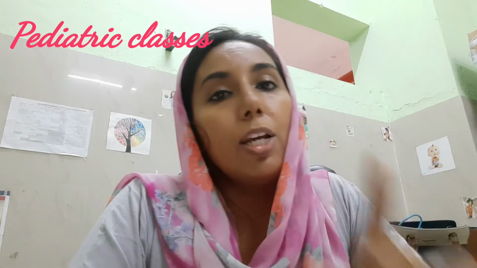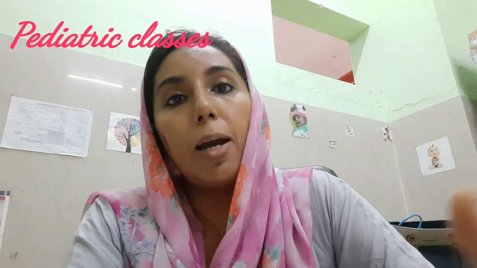Coming to the 7th question, that is about the proper positioning during breastfeeding. Here please note, this is a 2-mark question. You have to write about the position of the mother and also about the position of the baby. The baby should be wrapped in a proper cloth. The baby's whole body should be supported. Head and body should be in one single plane. Then the baby's body is turned towards the mother in such a way that the abdomen touches the mother's body, and the baby's nose is at the level of the nipple and the mouth is everted.